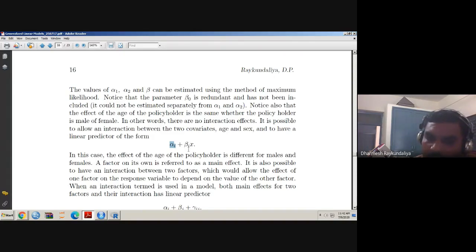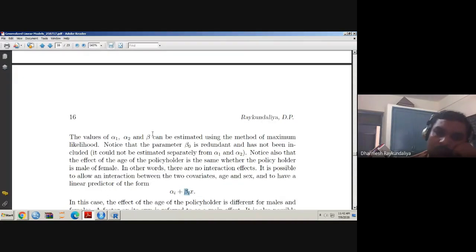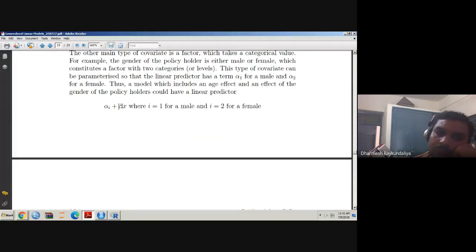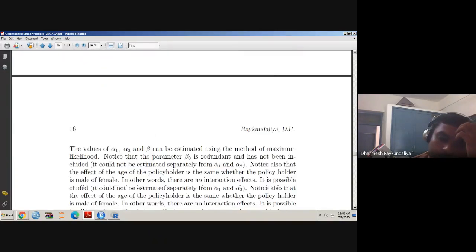Because instead of the coefficient beta, we have taken beta i. So beta 1 is the effect of the age of the male policyholder, and beta 2 is the effect of the age of the female policyholder. So they are different from each other. In the earlier case, it remained the same because we did not allow any interaction effect between the gender and age of the policyholder.